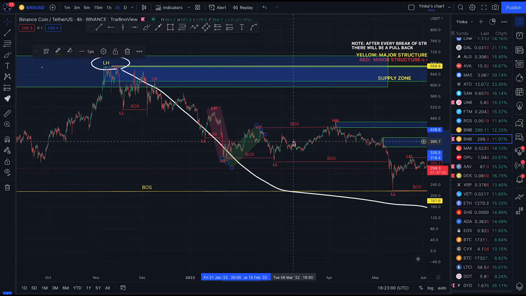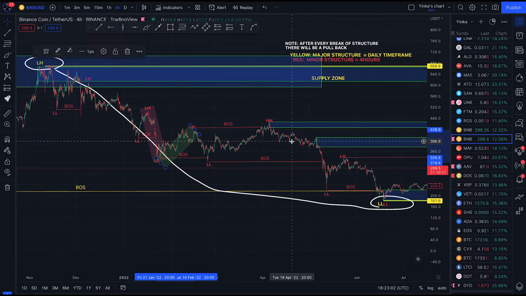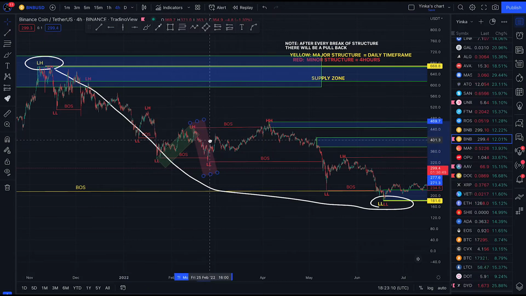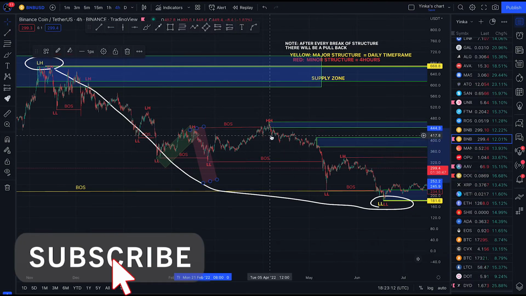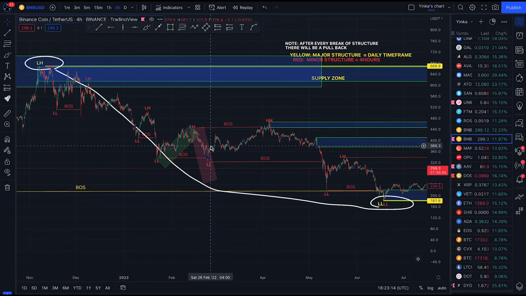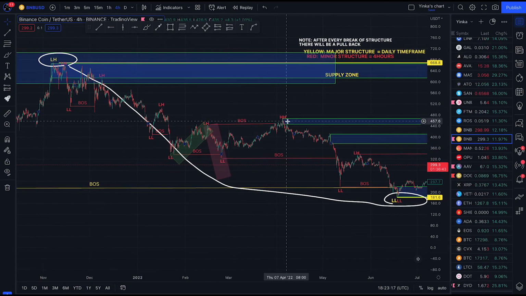Now let's notice something. This is another change of character. Price broke structure to the downside and also broke structure to the upside. But guys, what do you think? After breaking structure to the downside, we expected a pullback. Price came back, gave us a minor pullback, and just broke this structure. But remember, when we say a supply zone, it's not actually a point, it's a whole zone. So this became our supply zone.